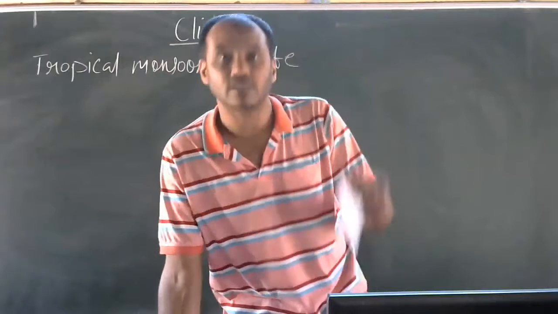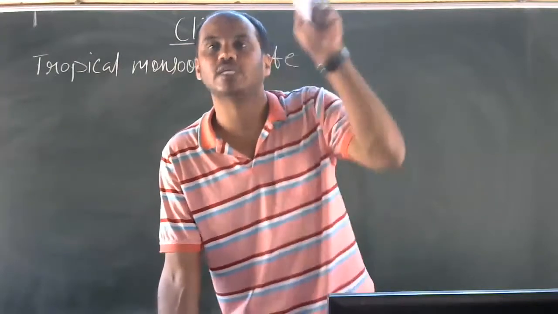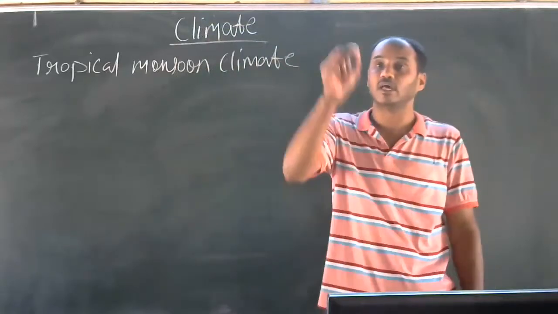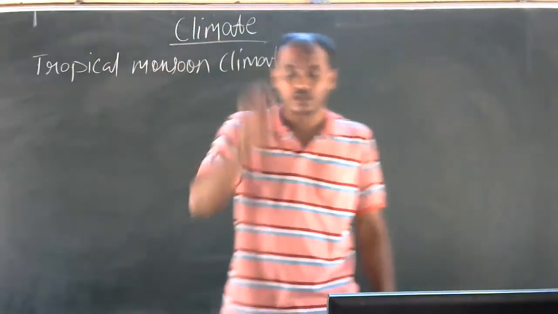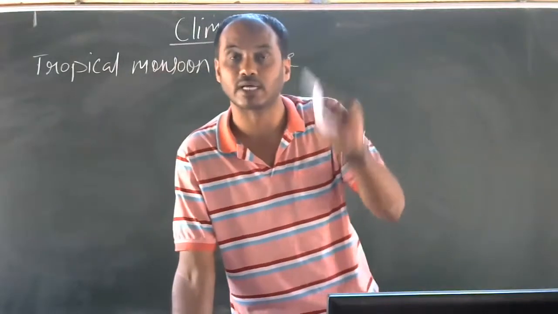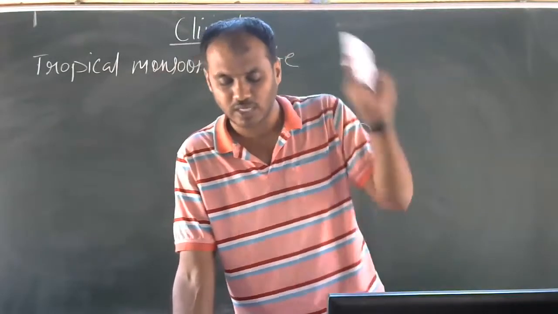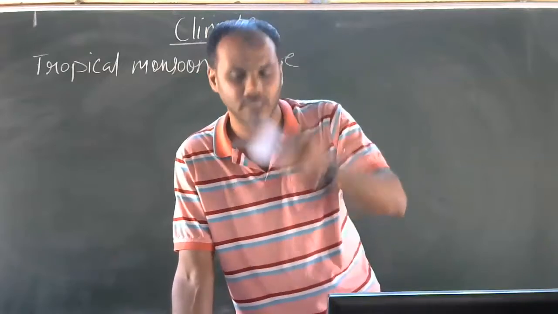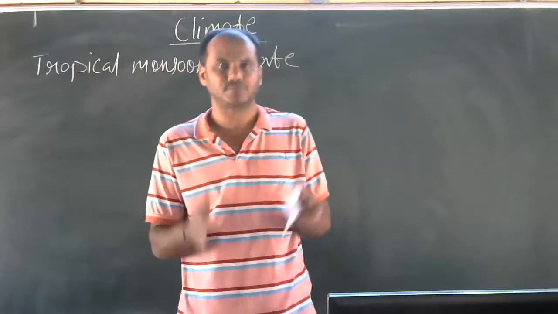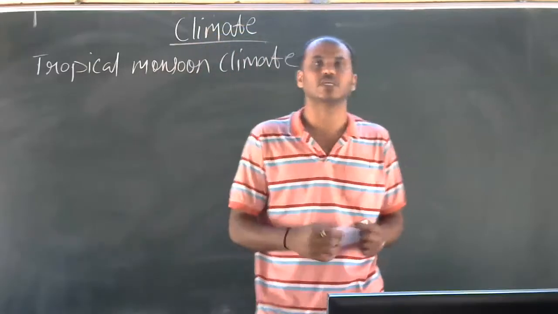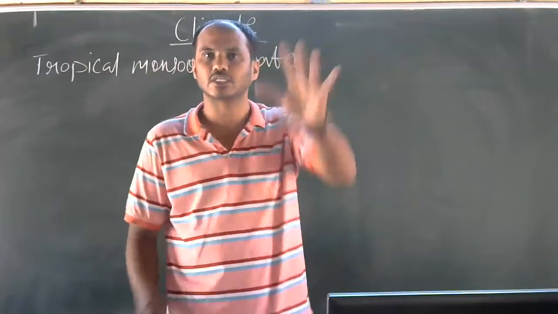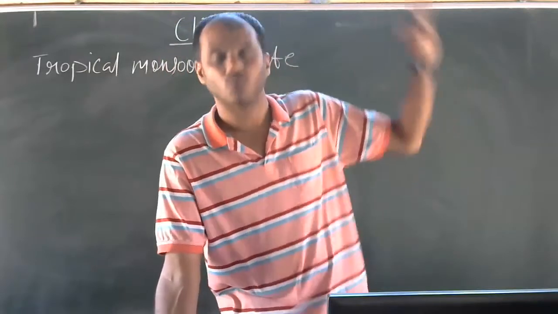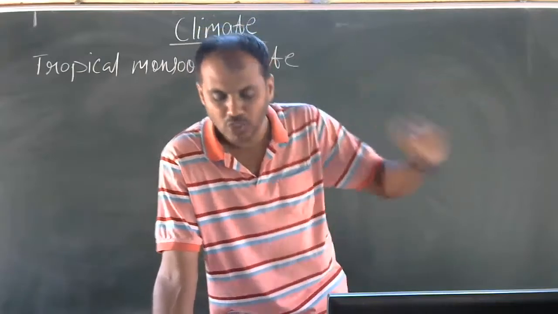And here is the main reason. What is the reason for the diversity in the climate in Karnataka? That is the point. Remember this, a question may come: what are the reasons for the diversity in climate in Karnataka? Just listen to me. The main reasons are, first, the geographical location, oceans, physical features, vegetation, and monsoon winds.